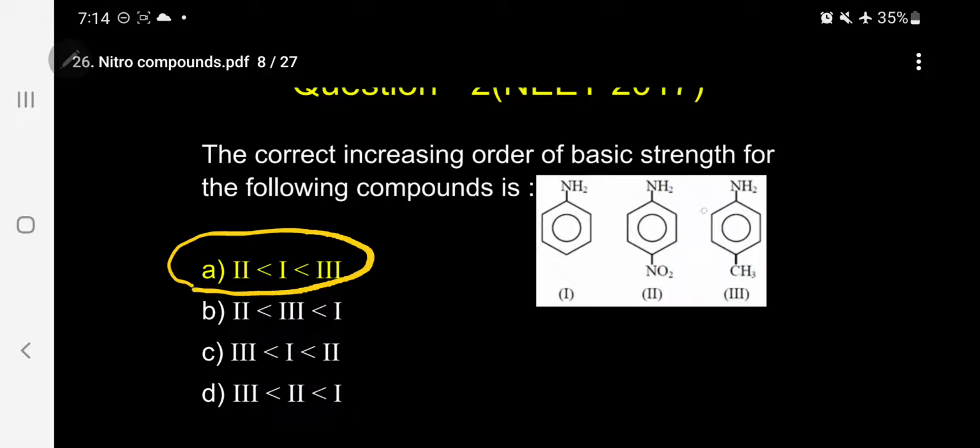Because this is more basic than this, and this is more basic than that. Kindly follow. So aniline is more basic than nitroaniline, and the paramethyl aniline is more basic than paranitroaniline. Also, aniline is more basic than paranitro. But when you compare, 3 is greater than 1, greater than 2. This is the correct answer.